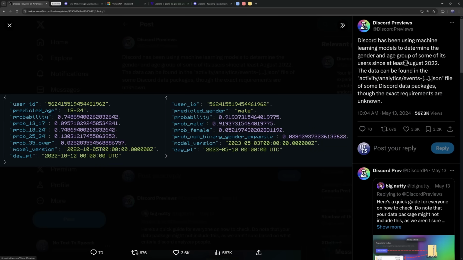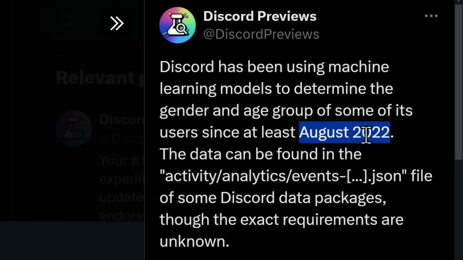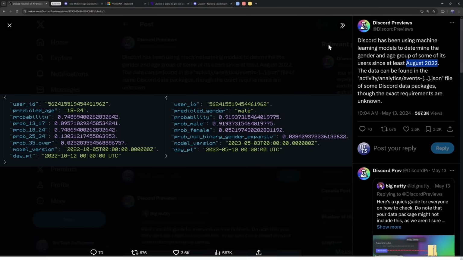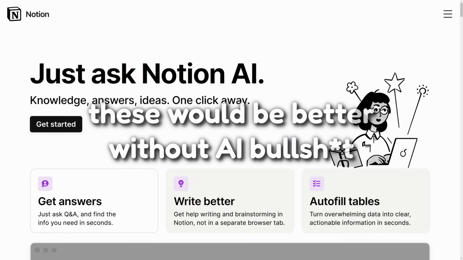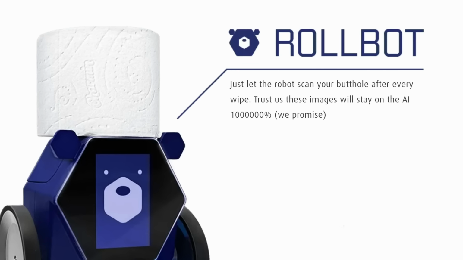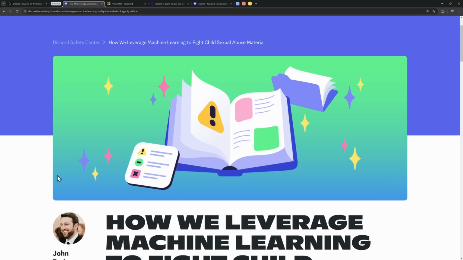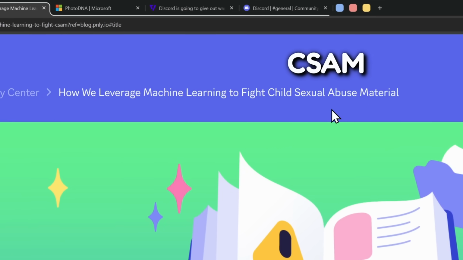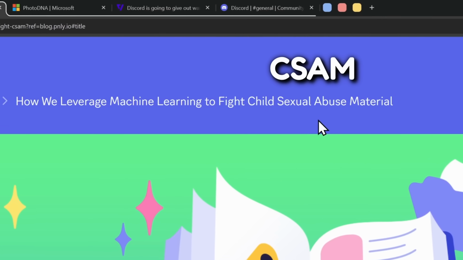So just as a baseline, this occurred in August 2022, and in reality, in 2024, things are a lot different because every single company on the planet has to include AI. Within a year or two, there's going to be AI toilet paper that tells you you haven't wiped properly, please try again. But right now, if you take a look at what Discord is doing, Discord actually uses machine learning to fight CSAM. Now, I'm going to call it CSAM because if I say the whole thing, YouTube's going to blow me up and make me unemployed.